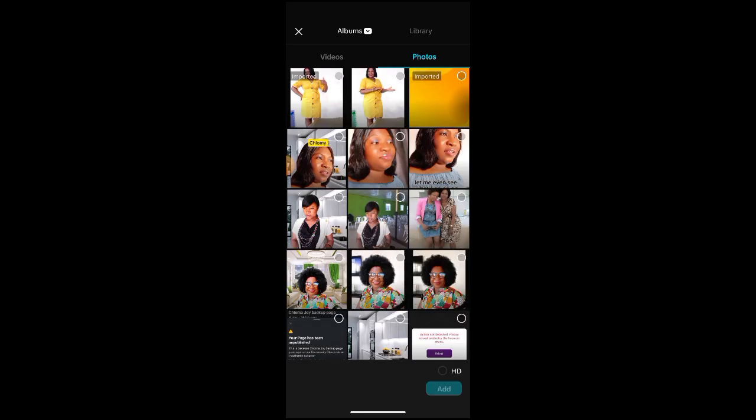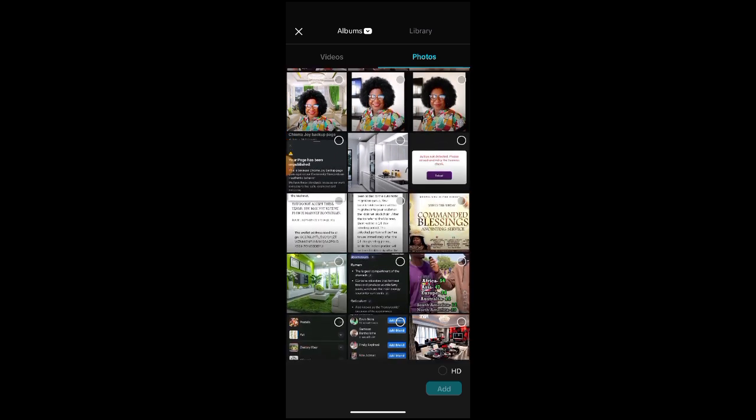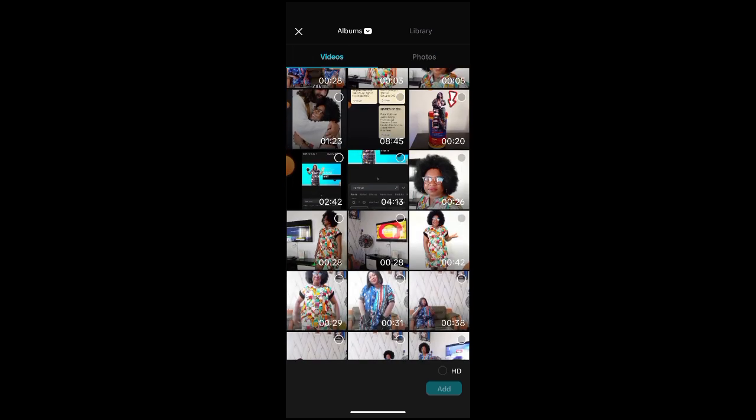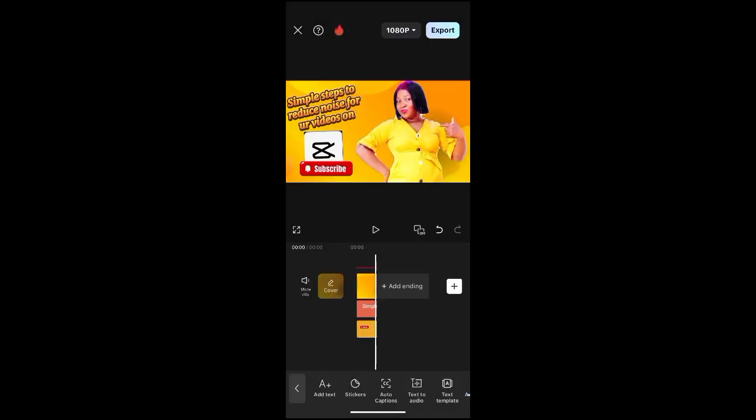Okay, so here is the simplest way you can reduce noise for your video on CapCut. So first thing, you head over to CapCut, you bring in the video you want to work with. Okay.